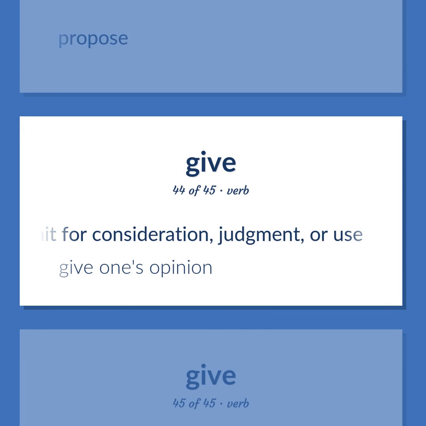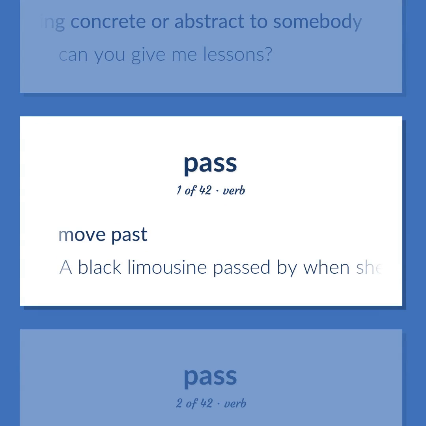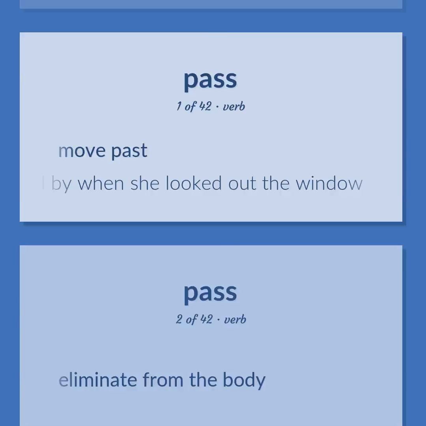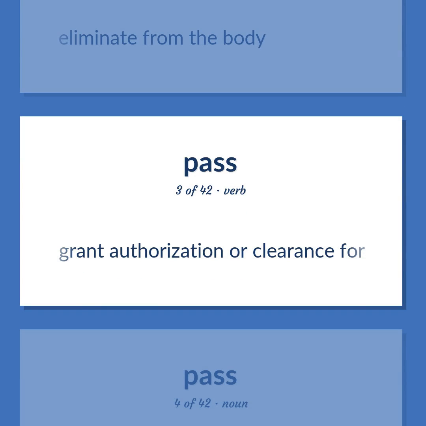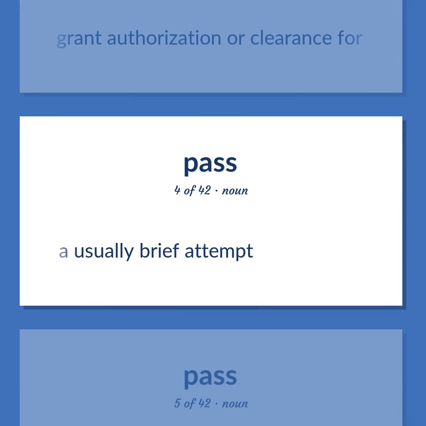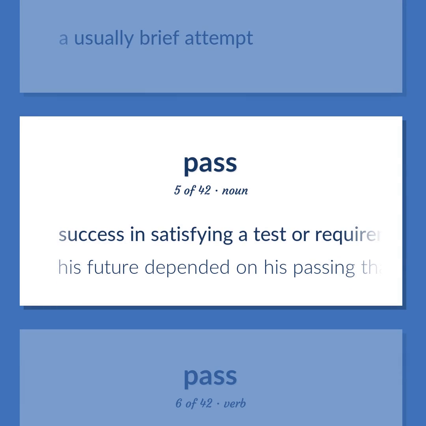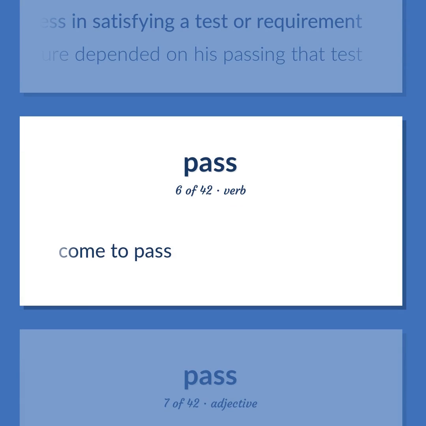Give one's opinion. Transfer possession of something concrete or abstract to somebody. Can you give me lessons? Move past. A black limousine passed by when she looked out the window. Eliminate from the body. Grant authorization or clearance for. A usually brief attempt. Success in satisfying a test or requirement. His future depended on his passing that test. Come to pass.